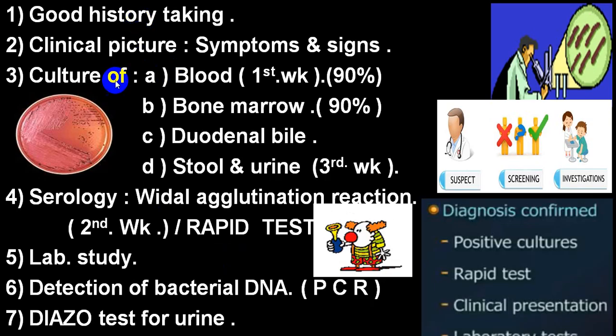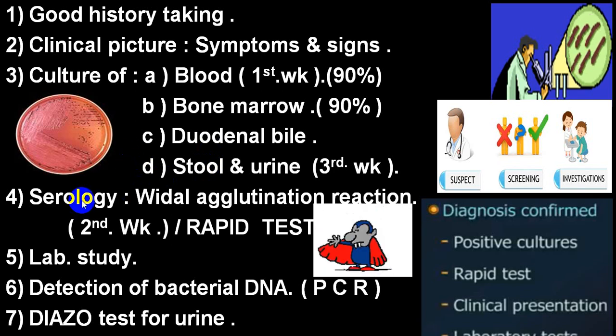So good history, then culture of blood in the first week almost 90% of the time will give you an idea. Only in 10% of people you may not, particularly in persons who are already treated with antibiotics or previously treated by antibiotics. Bone marrow will also give you almost 90%, but usually that is not asked for. You can go for duodenal bile culture or stool culture or urine culture usually in the third week. So bile, stool and urine culture is usually important after the third week, and that is very rarely asked for because by that time the person has already been treated with a lot of antibiotics.